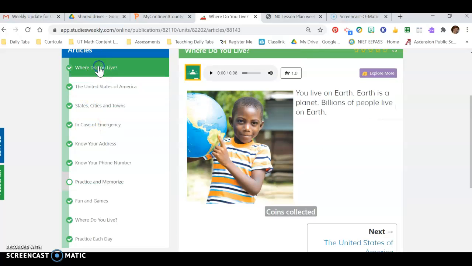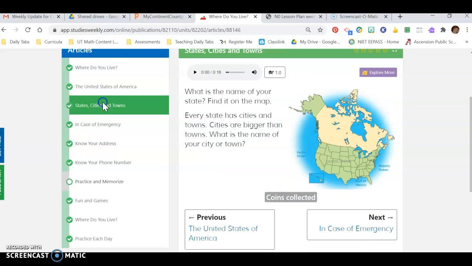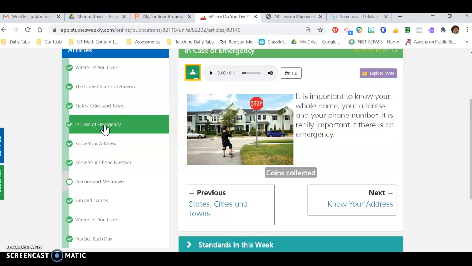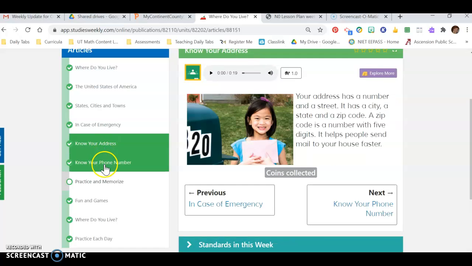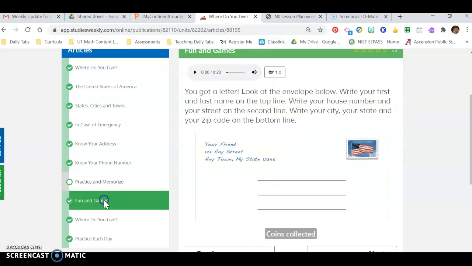Then they talk about the planet, the country, states, cities, and towns. Then in case of emergency. So here are their slides. Then know your address, know your phone number, practice and memorize, fun and games.